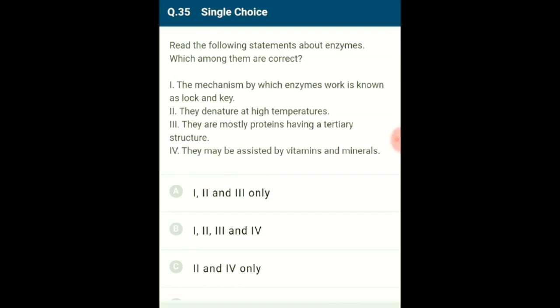The working of an enzyme binding to a single substrate was explained using the lock and key analogy given by Emil Fischer. In this analogy, the lock is the enzyme and the key is a substrate. On binding of the substrate, the enzyme unlocks and changes the substrate to product. Also, this model explains the specificity of the enzyme as there is only one type of key to open the lock. So the statements are given correctly. So the correct option is B.